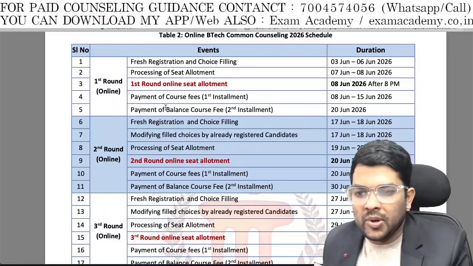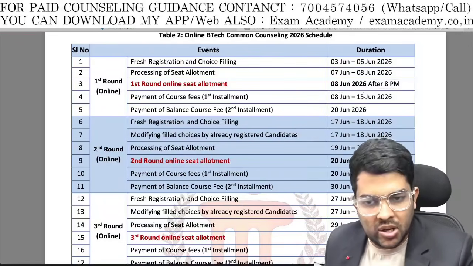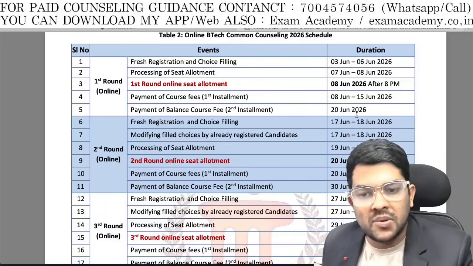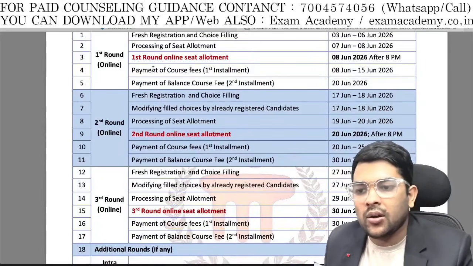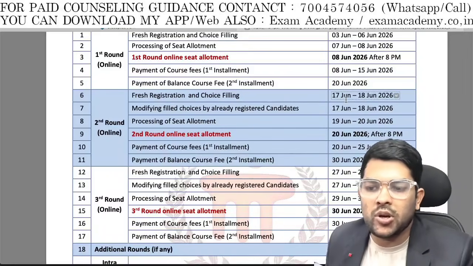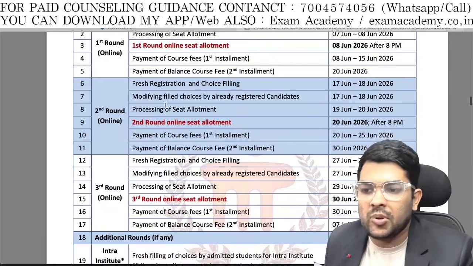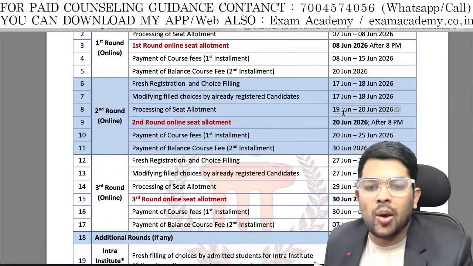So the first round will be done. Thereafter payment of the first installment will be done from 8 to 15, that is 7 days time. Payment of the balance will be done up to 20th, that is the total fee you have to pay. And fresh registration and choice filling for the second round will start from 17th to 18th, and thereafter the second allotment will be done on 20th after 8 p.m.